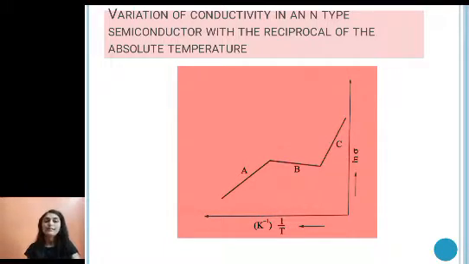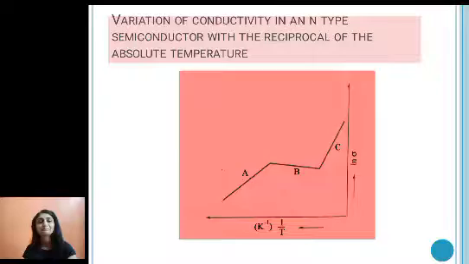Now, what is happening in region C when you increase the temperature further? The conductivity goes on increasing. Here, when the temperature is increased further, by that time there is no role of impurity atoms, and the conductivity increases because breaking of covalent bonds takes place, and the semiconductor behaves like a pure or intrinsic semiconductor. So that is region C.